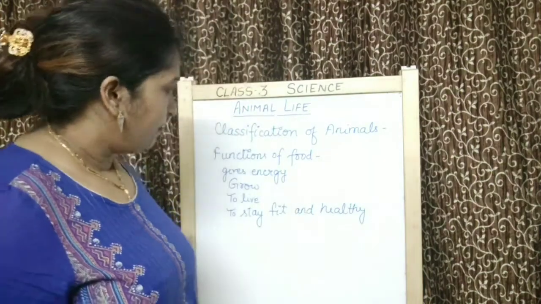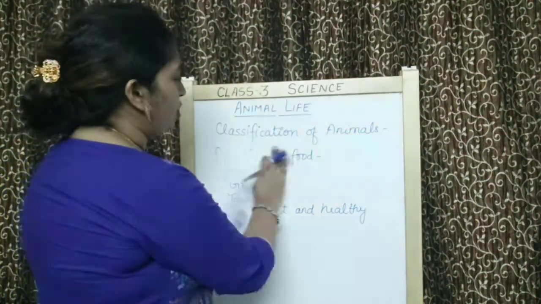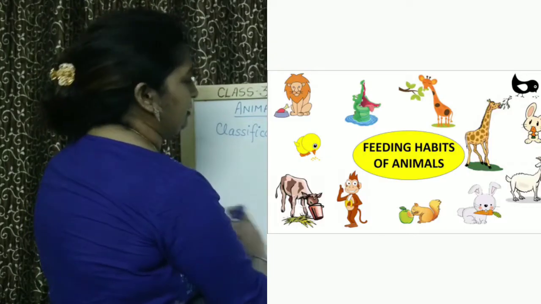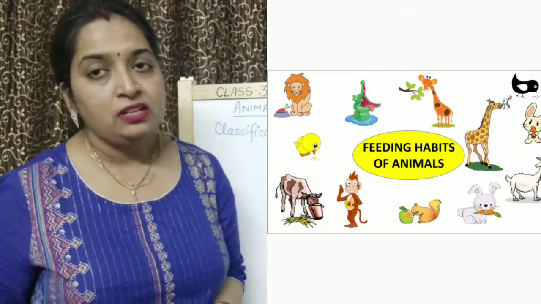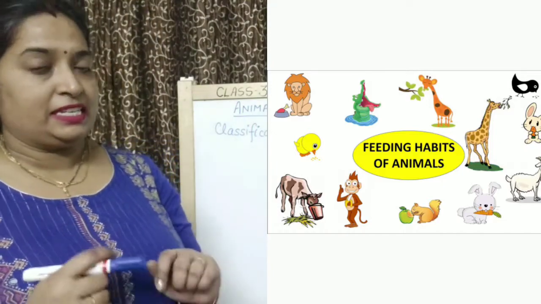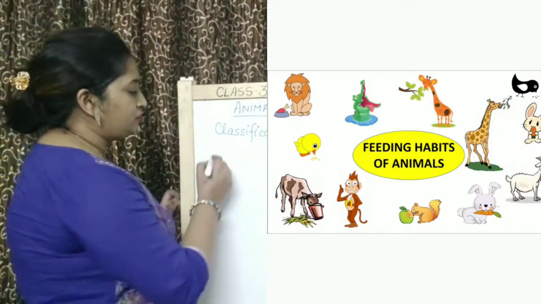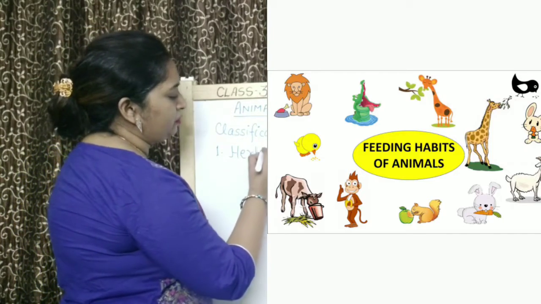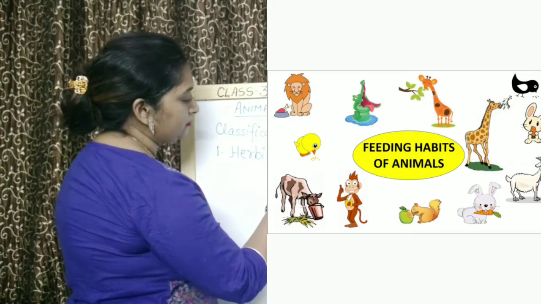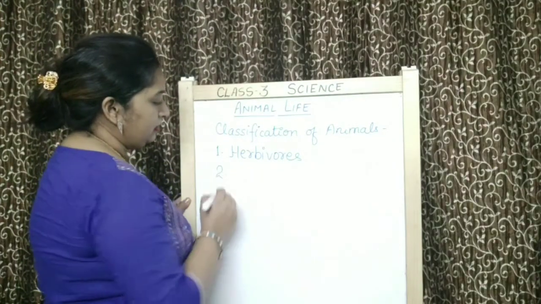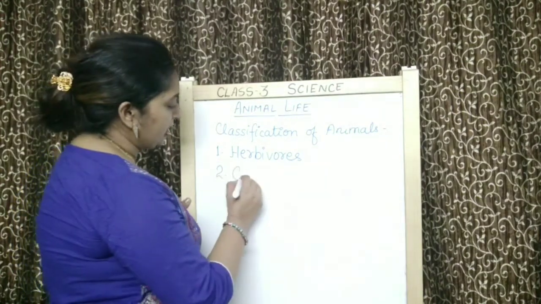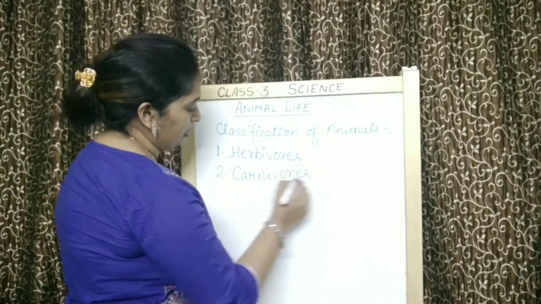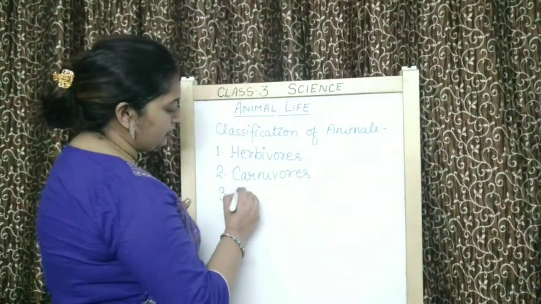So children, our next topic is classification of animals on the basis of their eating habits. On the basis of eating habits, animals are divided into 4 categories. First one is herbivores. Then second one is carnivore. And the third one is omnivore.